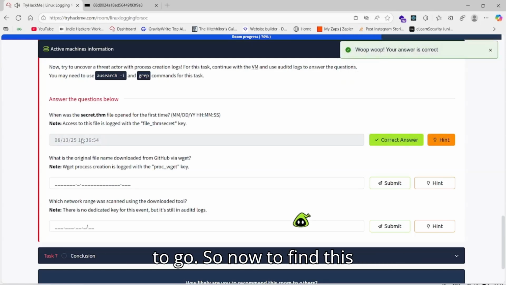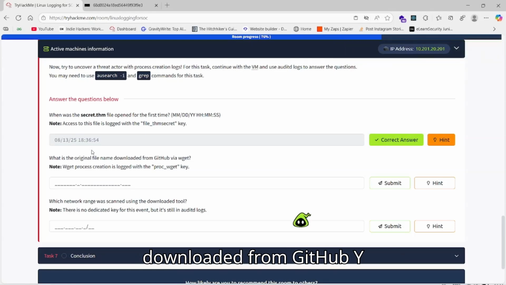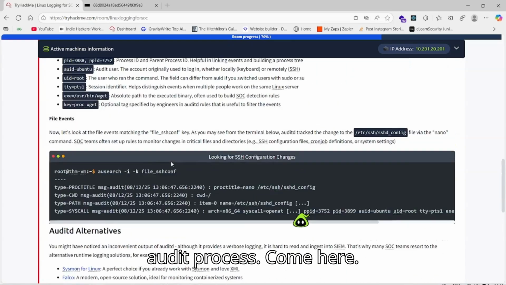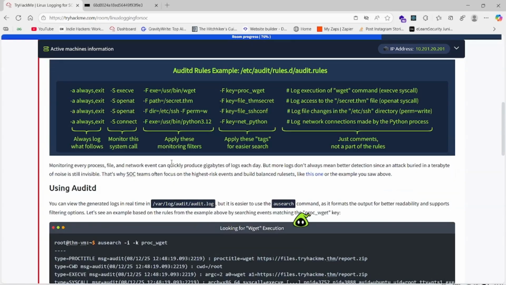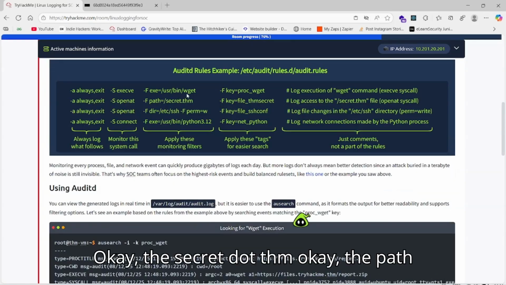So now to find the second: what is the original file name downloaded from GitHub by wget? Wget process creation is logged with the proc wget key. So for this, what we can do, okay, let's check. Audit process, come here. Okay, the secret.thm.